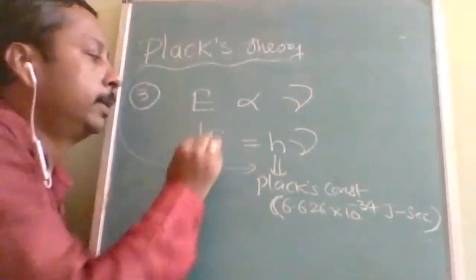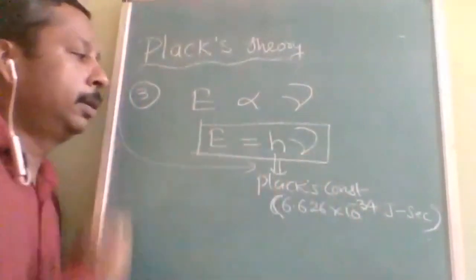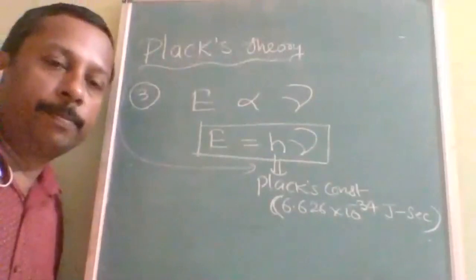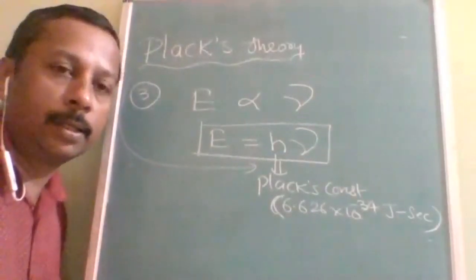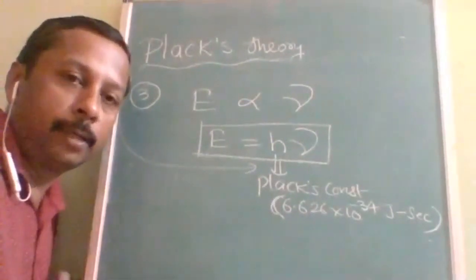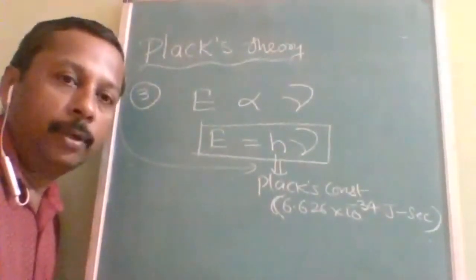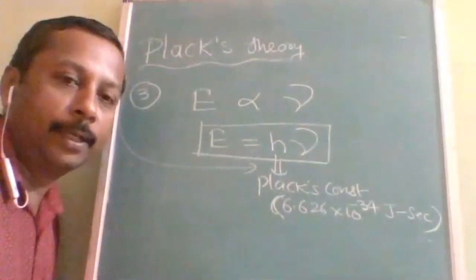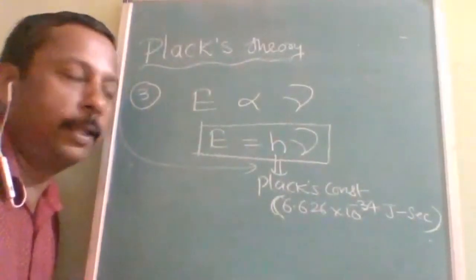This is the formula of Planck's energy available in one packet. That packet is full of electromagnetic wave, and that electromagnetic wave's frequency is here.